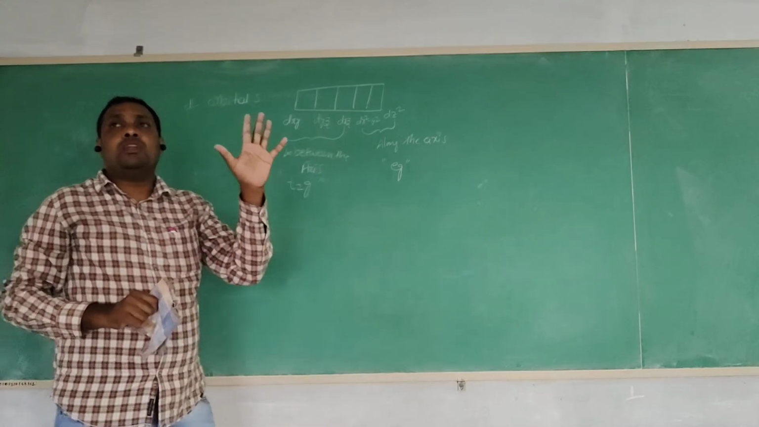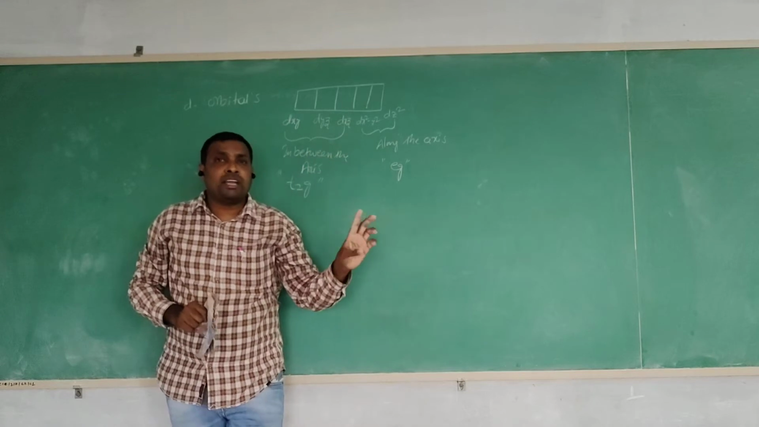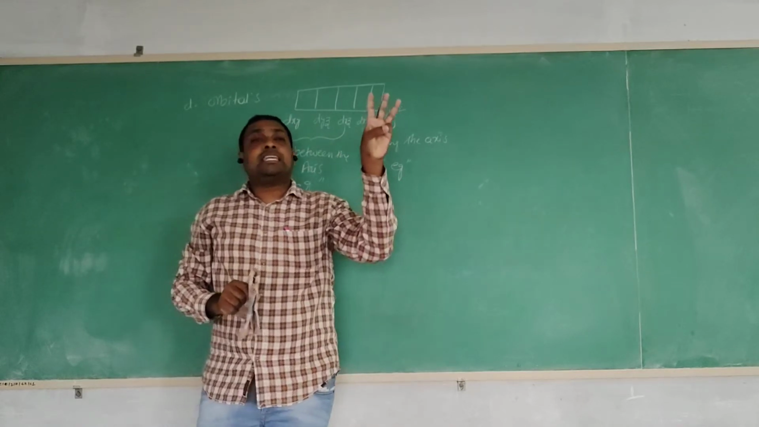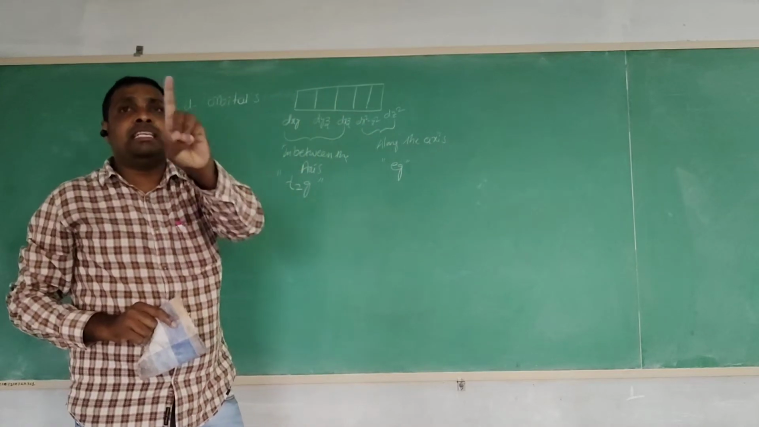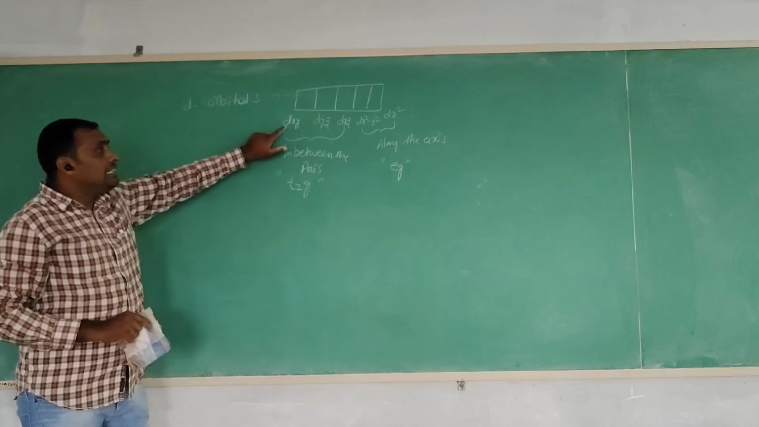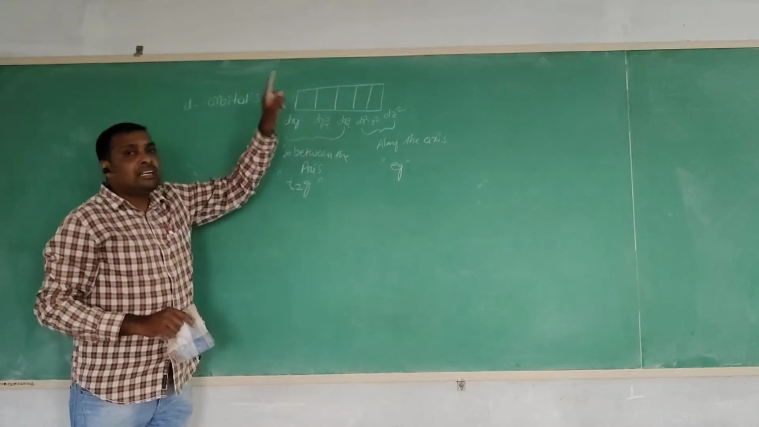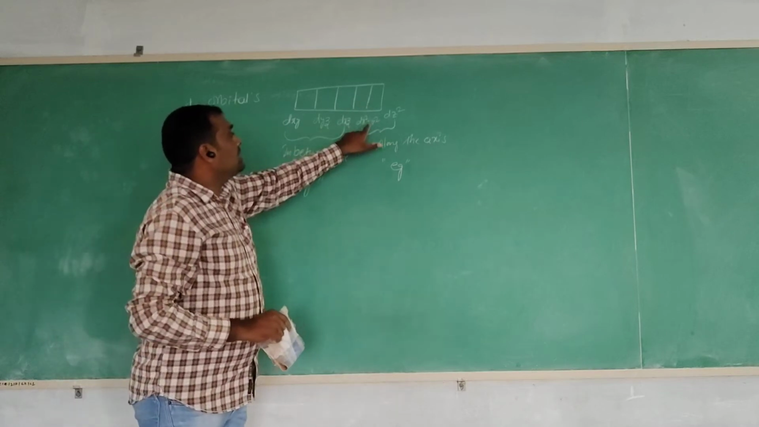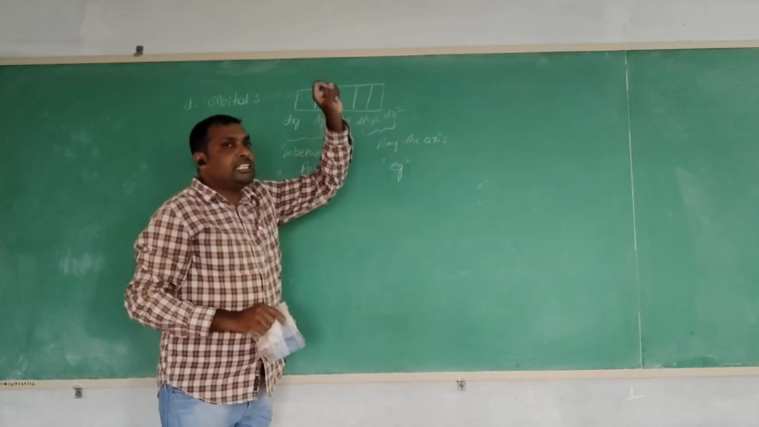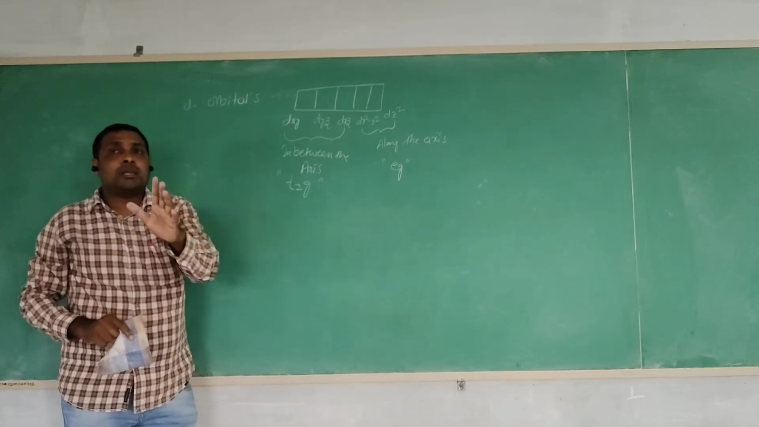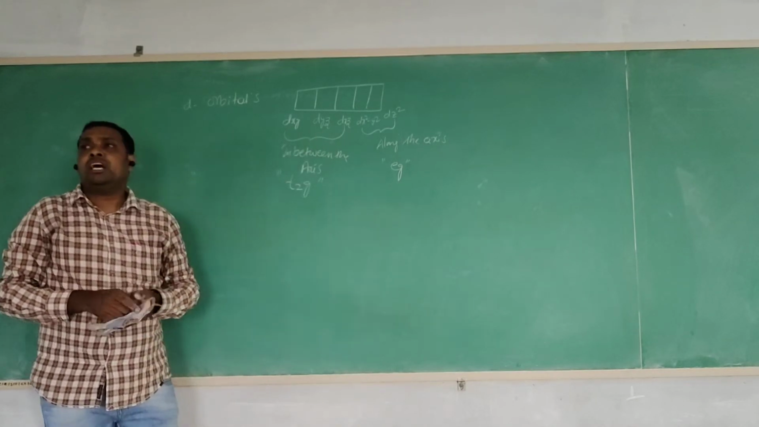Five d orbital lobes are present. Out of the five, three orbital lobes are present in between the axes, and they are called triply degenerate orbitals or T2g orbitals: dxy, dyz and dxz. The next two orbitals are dx square minus y square and dz square. These two orbital lobes are present along the axis, and they are called eg orbitals.